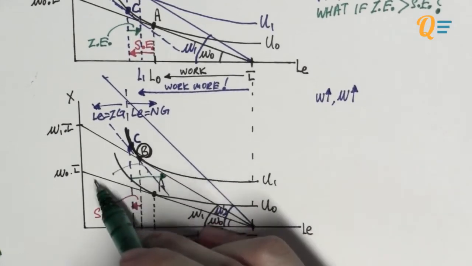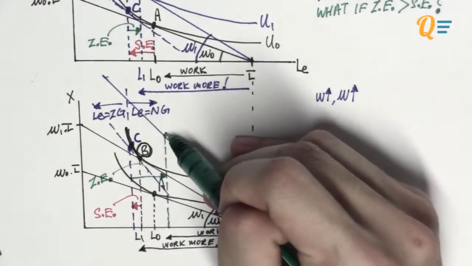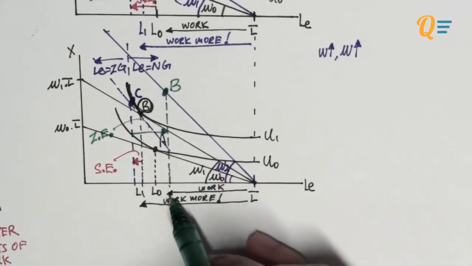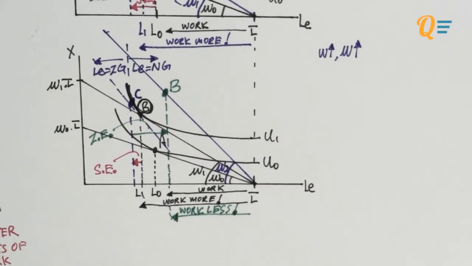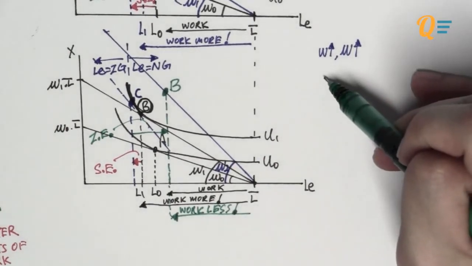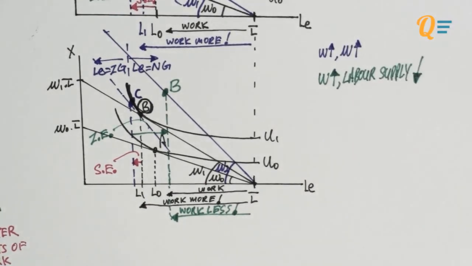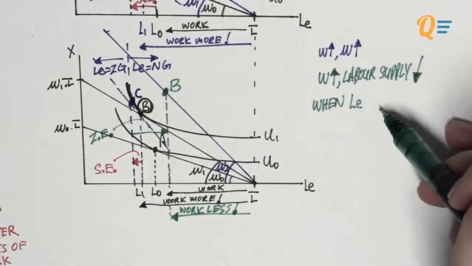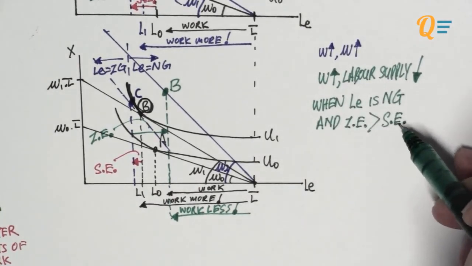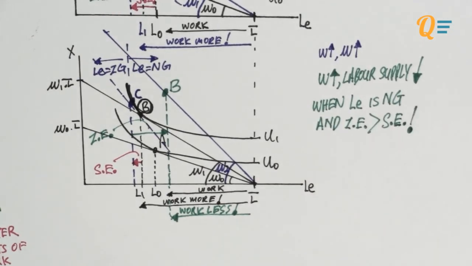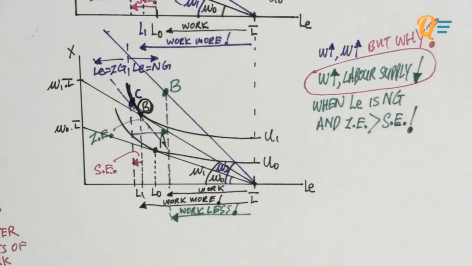And let's have an income effect that is maybe this big, so that this is larger than the substitution effect. So this larger income effect will bring us to point B over here. And what you should notice is that the new optimal point actually shows that this worker is working less. So as you can see, this is when the wage rate increases, but the labor supply falls. It's very clear that this individual is working lesser. And this is the case when leisure is a normal good, and when the income effect is larger than the substitution effect. So you can see this is different from the previous scenario that we had.